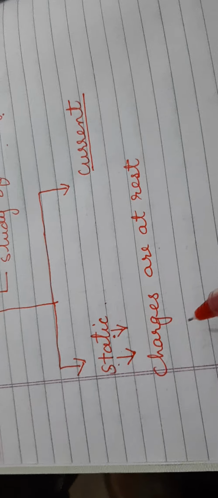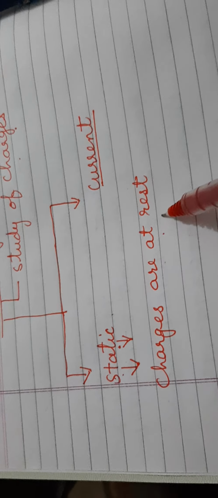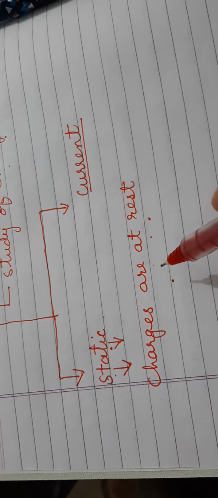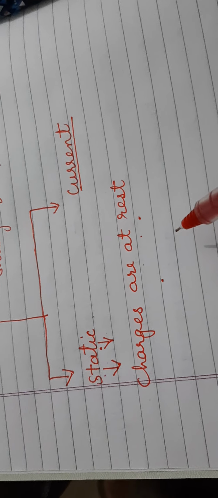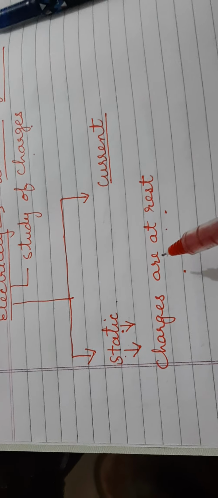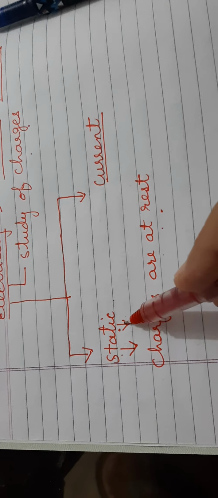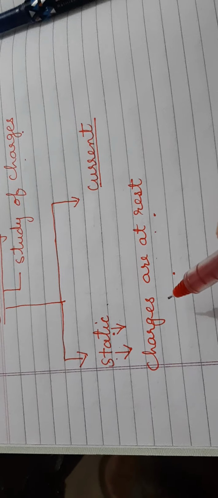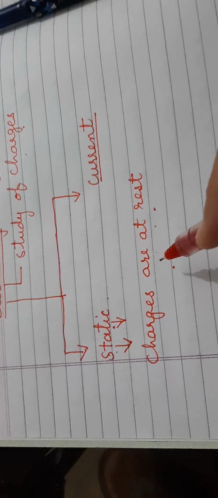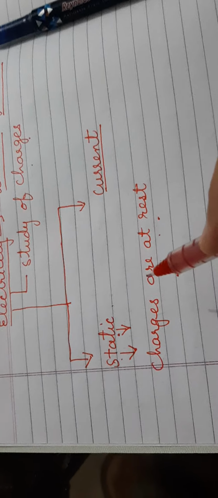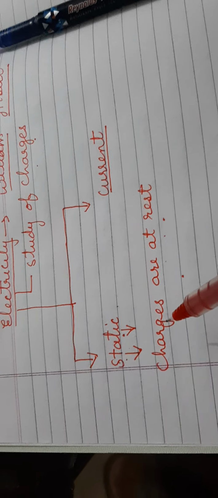Static electricity means when the charges are at rest. For example, when we rub a comb on our hair and there are some bits of paper, then we will observe that these bits of paper are attracted towards the comb. So this is an example of static electricity. In this, due to friction and rubbing, charges are produced, and due to these charges, the bits of paper are attracted towards the comb.